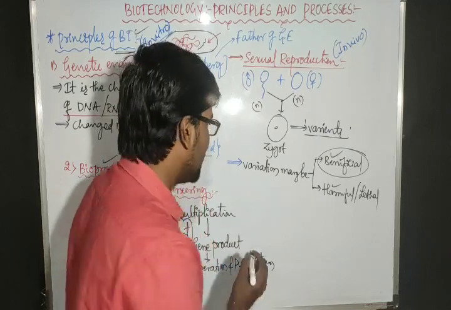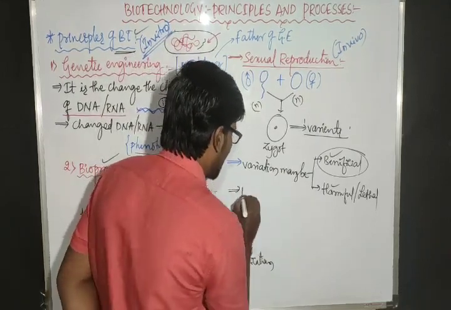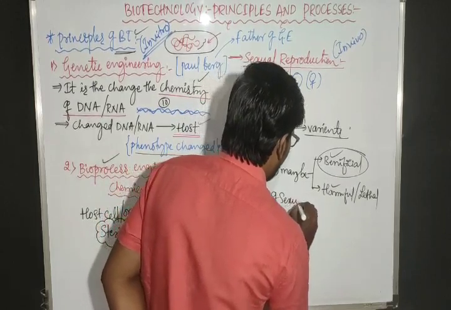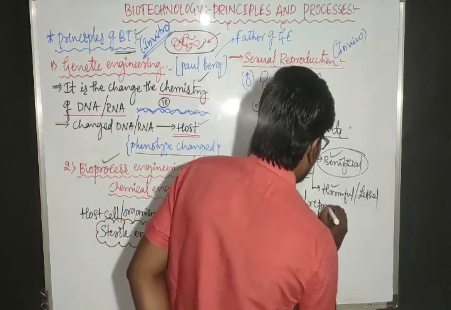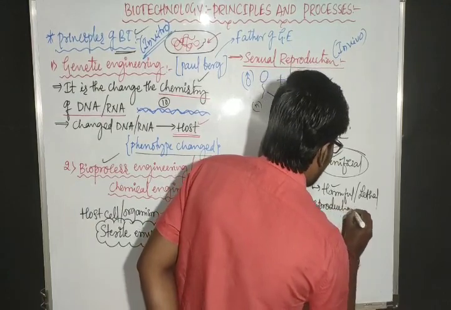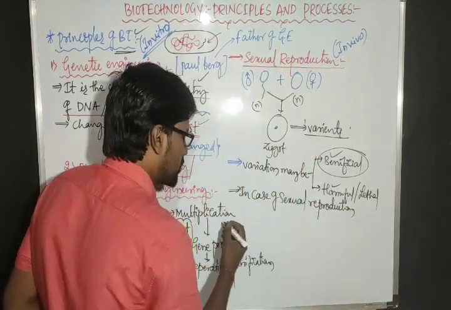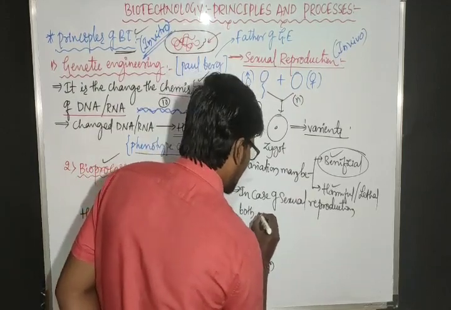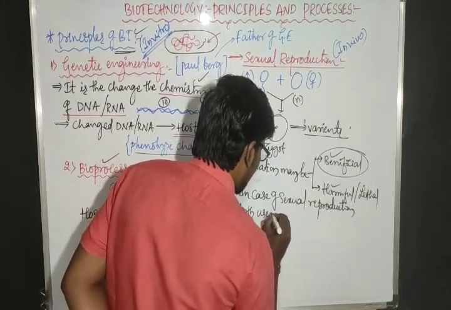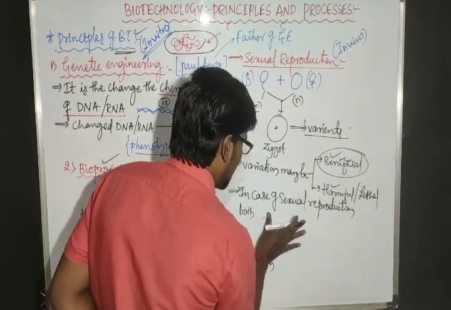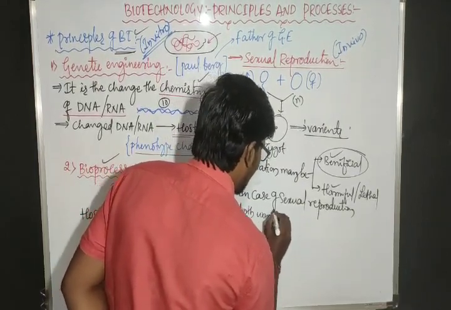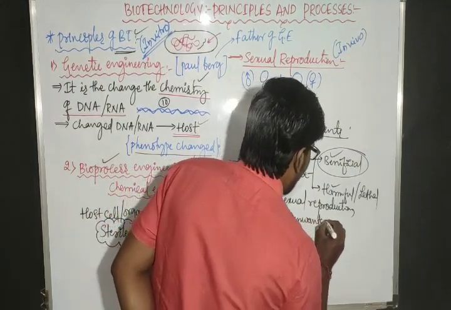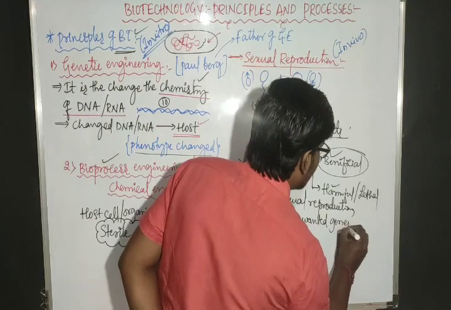So why is it occurring? In the case of sexual reproduction, both wanted and unwanted genes are mixed.